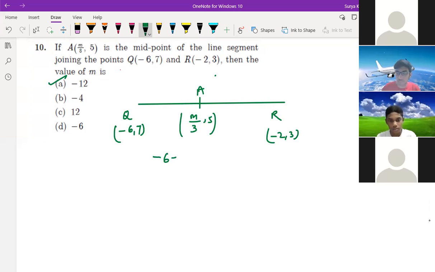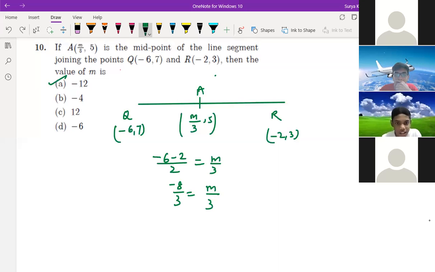Minus 6 and minus 2 divided by 2 should be equal to m by 3, correct? Same thing, no? Yes. M by 3, so 3 goes there. Here is the 2. Okay. So 24 by 2, that is your minus 12 is the answer, correct? The midpoint of the line segment.